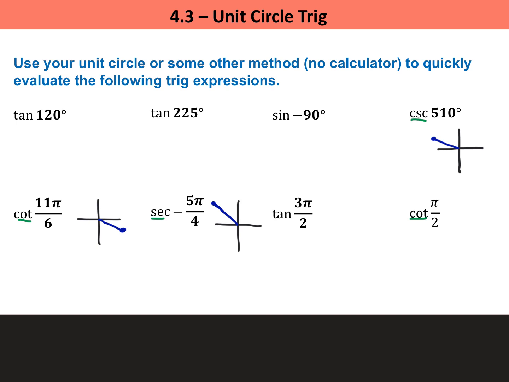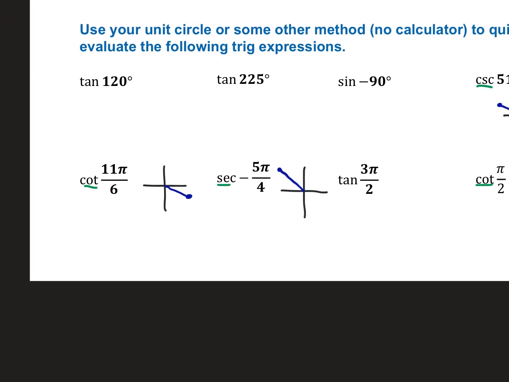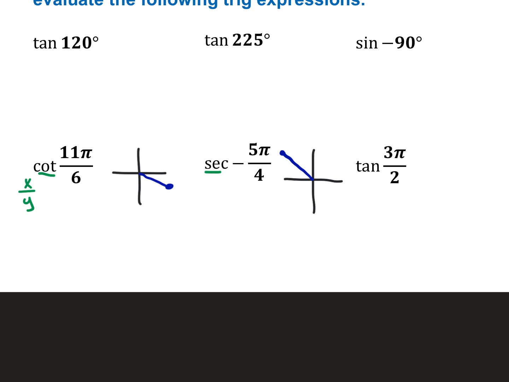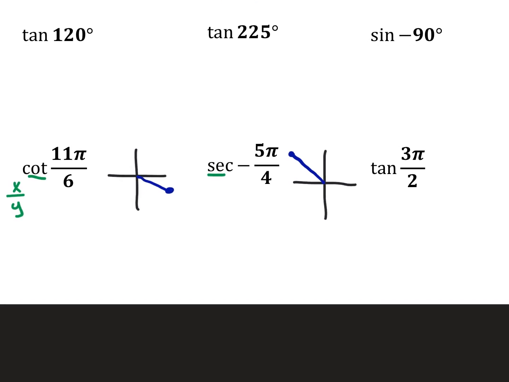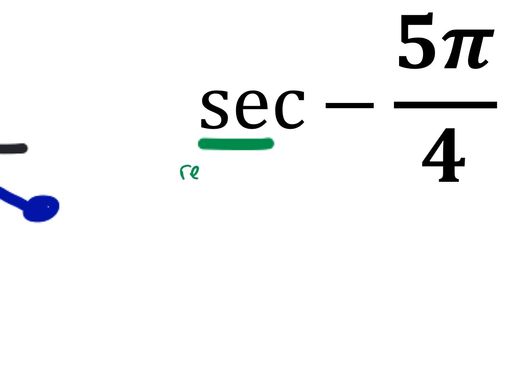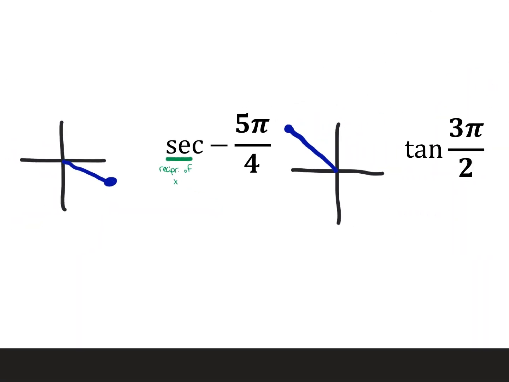And then cotangent of pi over 2. Pi over 2 is right here. Cotangent is the reciprocal of tangent, so it wants the x over the y. Secant is the reciprocal of what? Cosine. Cosine is the x, so secant wants the reciprocal of x.